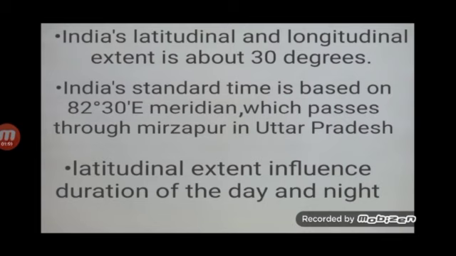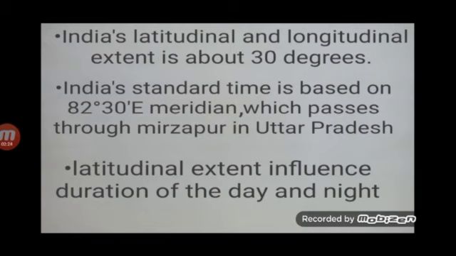Because the same standard time for the whole country has been adopted, watches show the same time in Arunachal Pradesh and Gujarat and in all the parts of the country. Otherwise, different regions of India would have different times, which would create problems. So, to have one common standard time for the whole country, 82 degree 30 minutes east has been chosen as Indian Standard Time.